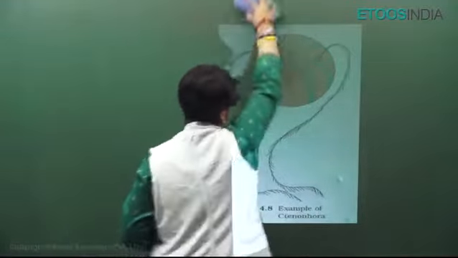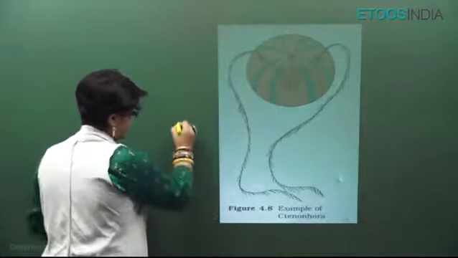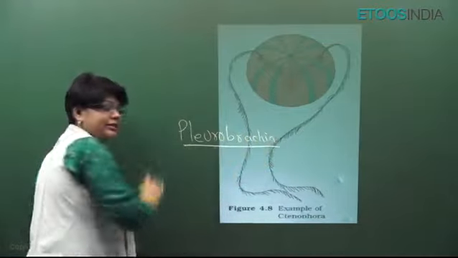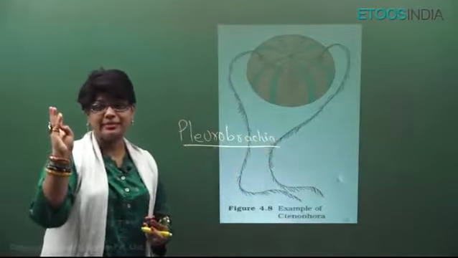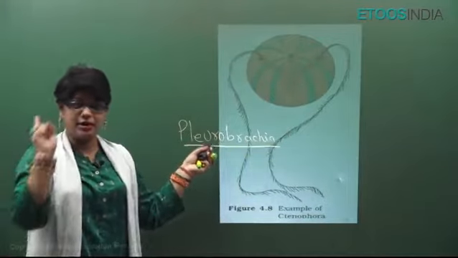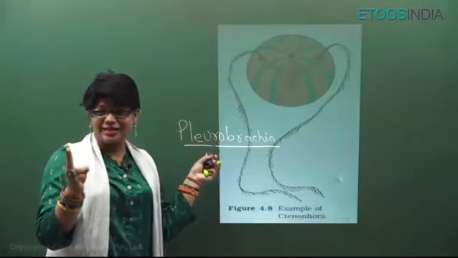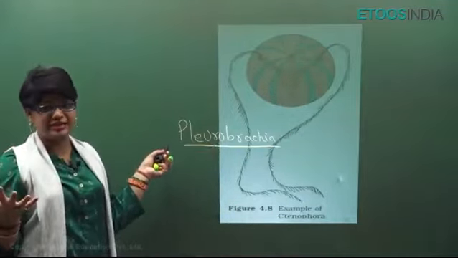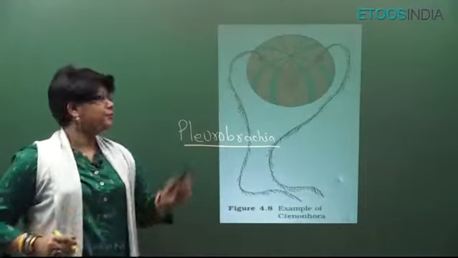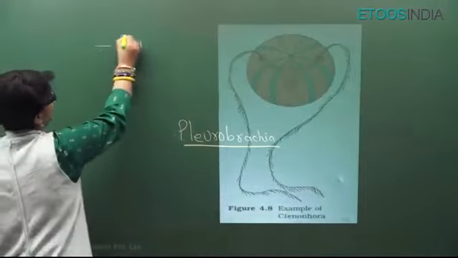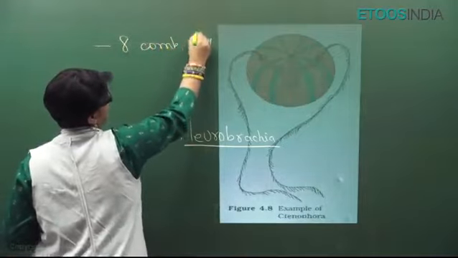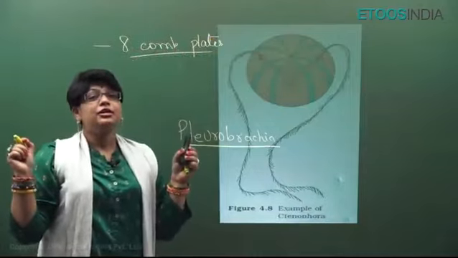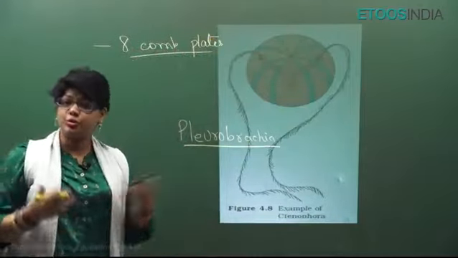It is the diagram of one of the ctenophora, which is Pleurobrachia. Now, we have discussed that porifera and coelenterates are mostly marine, but these are exclusively marine. Second, they show bioluminescence, that is, they can emit light in the dark. They are very beautiful. They are also called sea walnuts or comb jellies. The characteristic feature is that they have 8 comb plates on their surface, and the bristles of the combs are actually cilia, which help them in locomotion, which is swimming in their case.